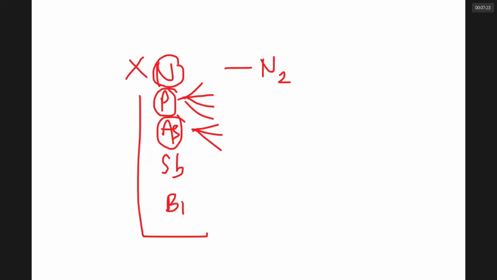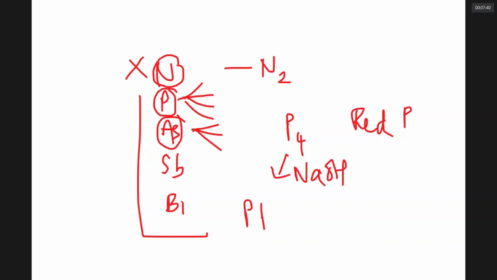beta forms. Now coming to phosphorus, the white or yellow phosphorus is highly reactive, whereas red phosphorus is less reactive. If you put yellow phosphorus in NaOH, it would react to give phosphine gas along with sodium dihydrogen hypophosphite, NaH2PO2, and water.